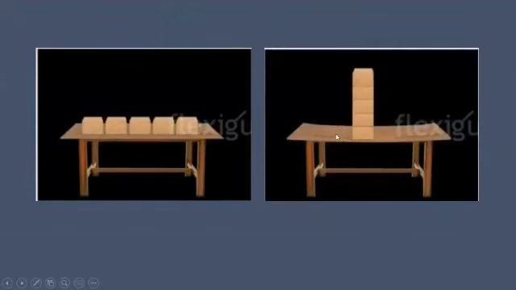Now, rearrange these boxes on the same table, placing them towards the center and one over the other. Now see the impact. In this arrangement, the table either bends or breaks under the weight of the boxes.